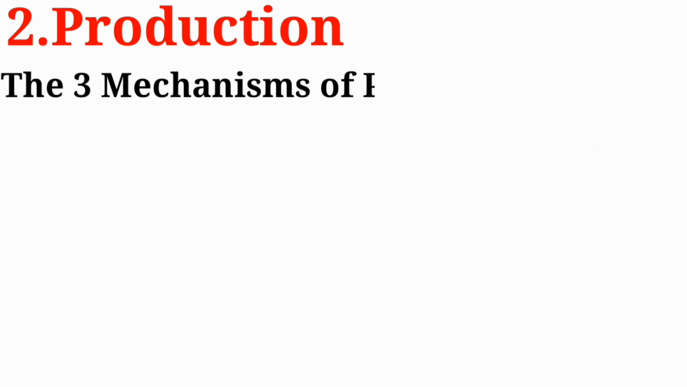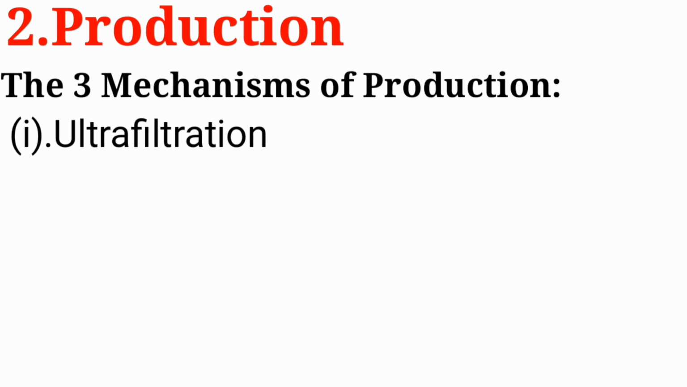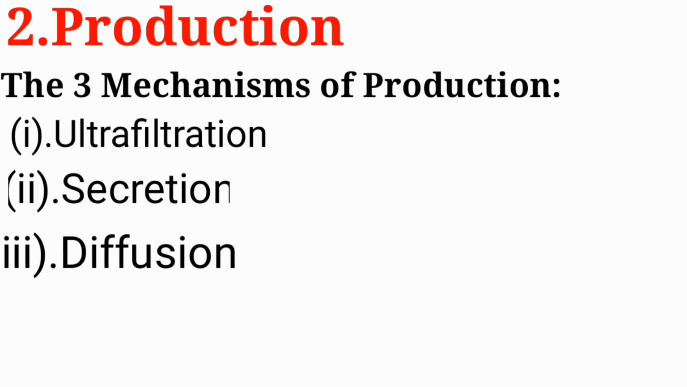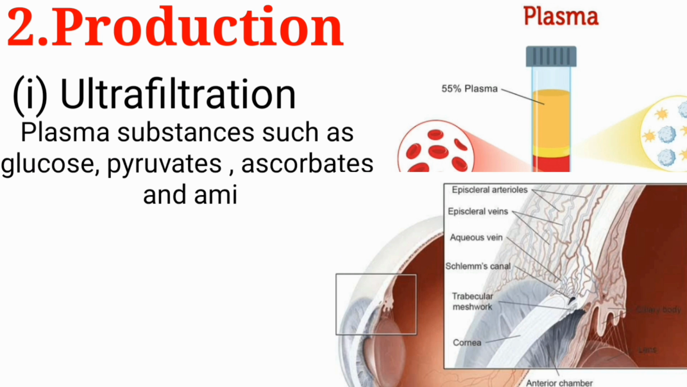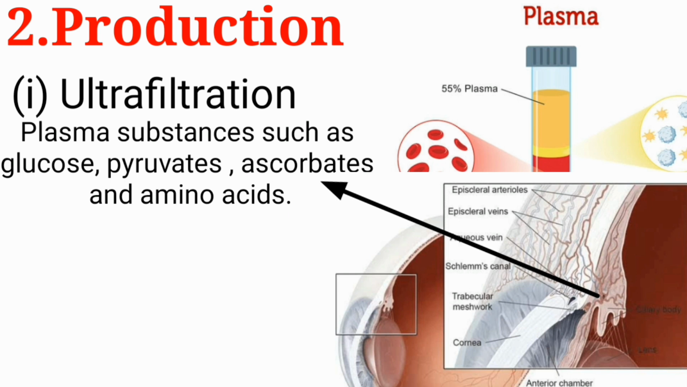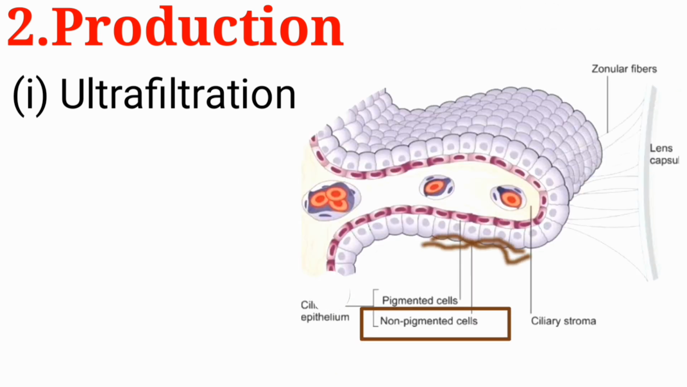The three mechanisms of production are ultrafiltration, secretion, and diffusion. Ultrafiltration. By ultrafiltration, plasma substances such as glucose, pyruvates, ascorbates, and amino acids pass out from the capillary walls and accumulate behind the non-pigmented epithelium of the ciliary process.